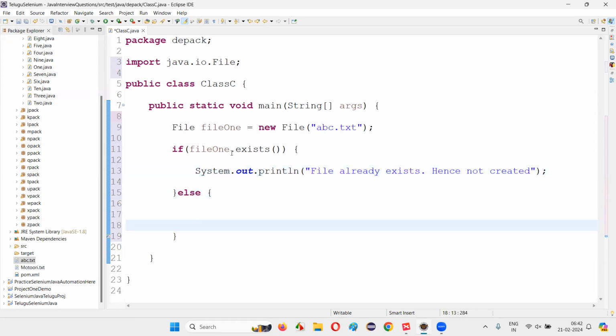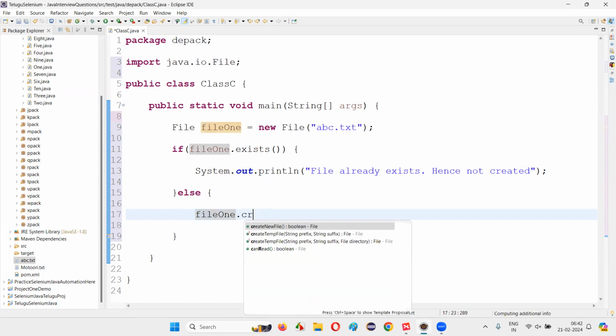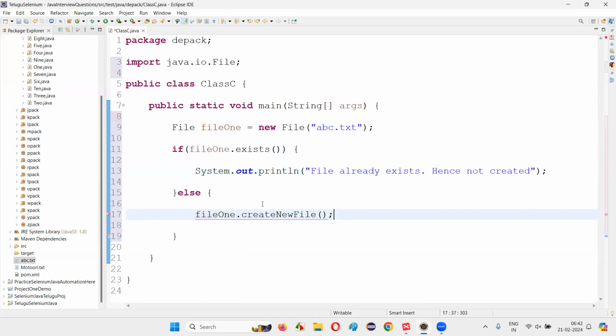Otherwise, if this exists method returns false, then I would like to create the file. How to create a file? Using this object reference of the File class, I can call a method known as createNewFile: file1.createNewFile. This method will create the file if it doesn't exist. If the exists method returns false, then only this else block will be executed and the file will be created.